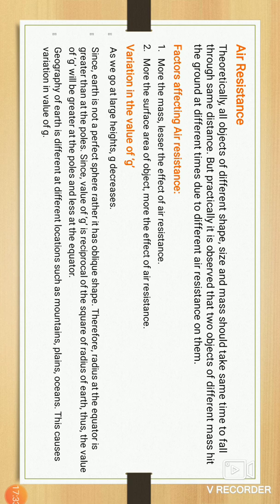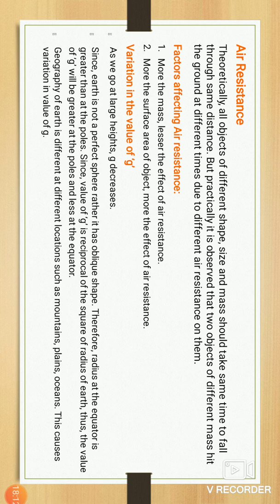Since the earth is not a perfect sphere, rather it has an oblate shape, the radius at the equator is greater than at the pole. Since the value of g is inversely proportional to the square of the radius of the earth, the value of g will be greater at the pole and lesser at the equator.